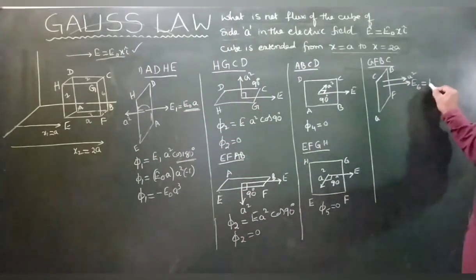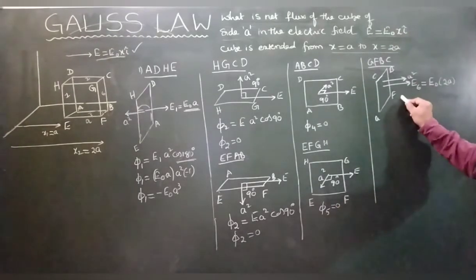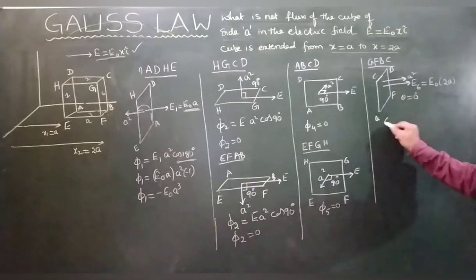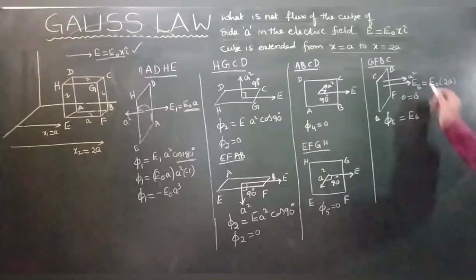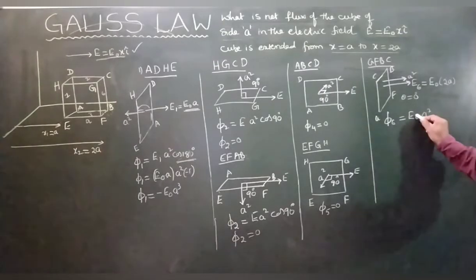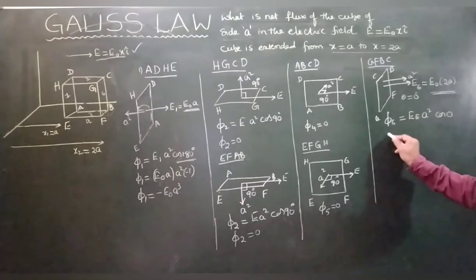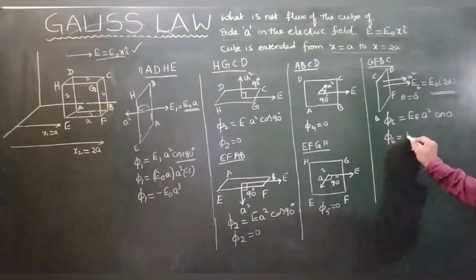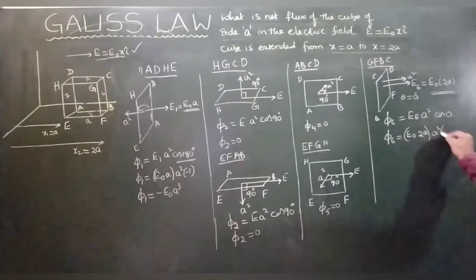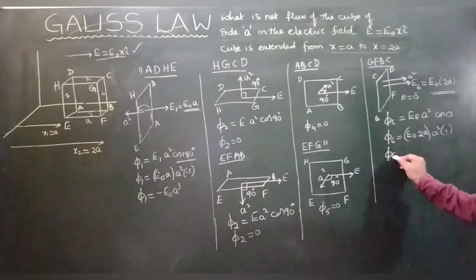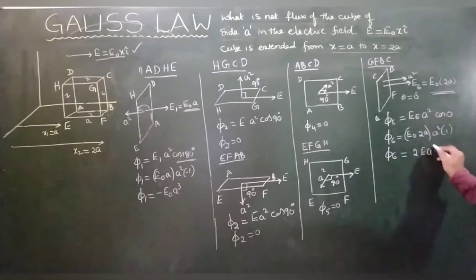This electric field is E naught into 2a, and the angle between them is 0 degrees. Therefore phi 6 equals E6 a square cos 0, which is E naught 2a into a square into 1. That means phi 6 equals 2 E naught a cube.